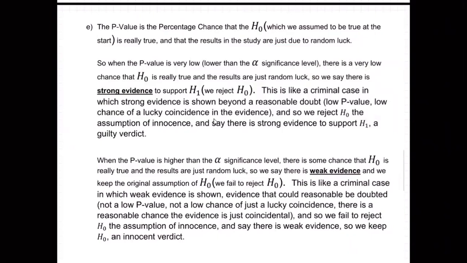Catch these words. When the p-value is low, lower than the alpha, less than the alpha, we say we reject the null and say there's strong evidence supporting H1. We reject the null.